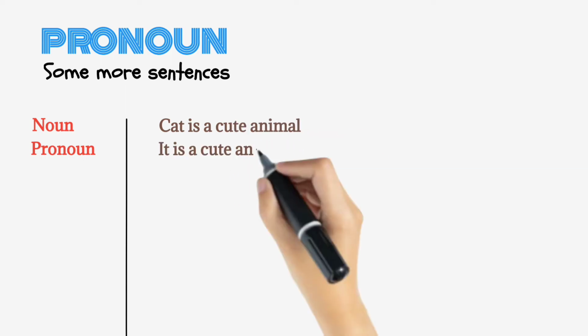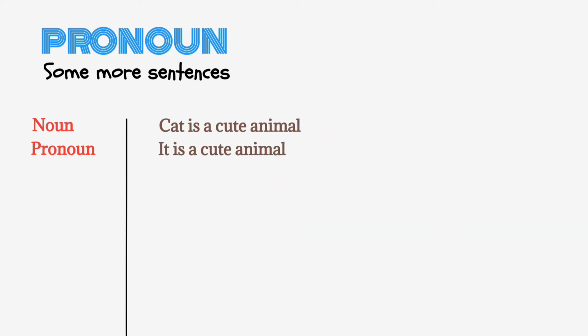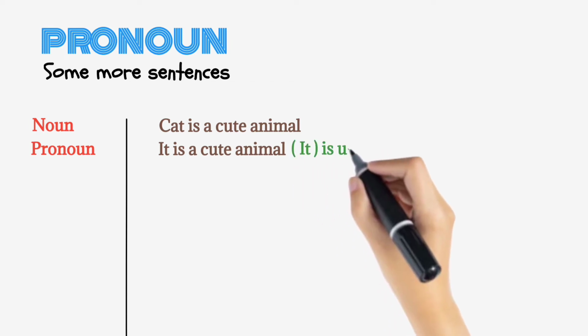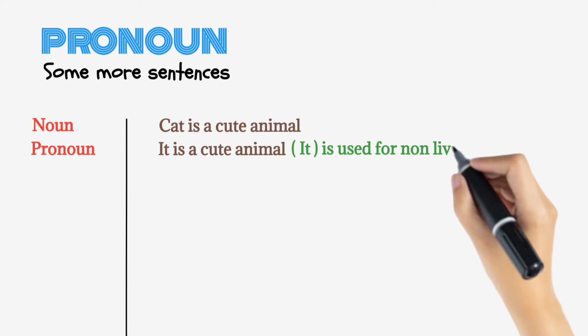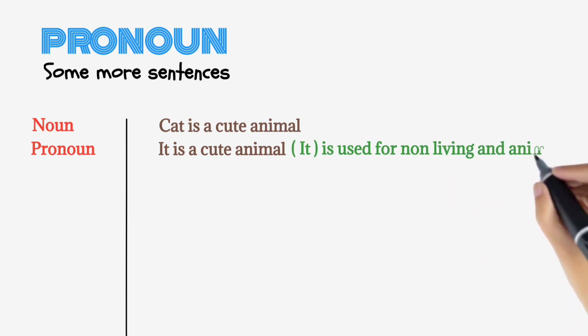Okay, here is a sentence. Cat is cute animal. Pronoun. It is cute animal. Why I did not use he? Because for non-living things and for animals we use it. Only it.